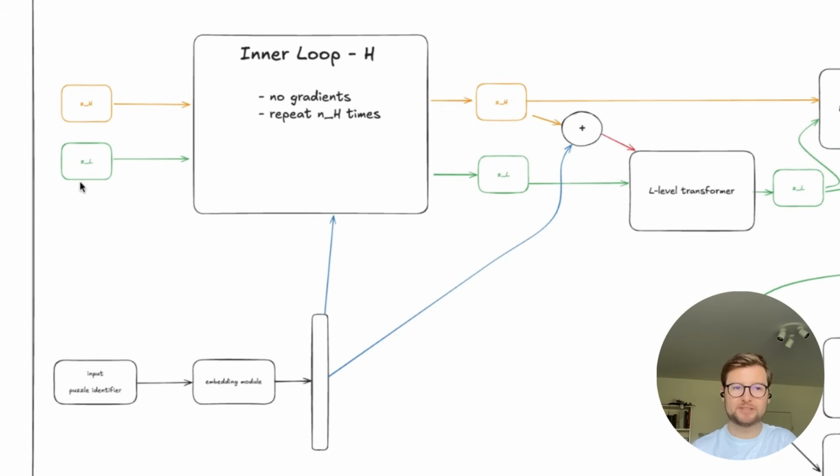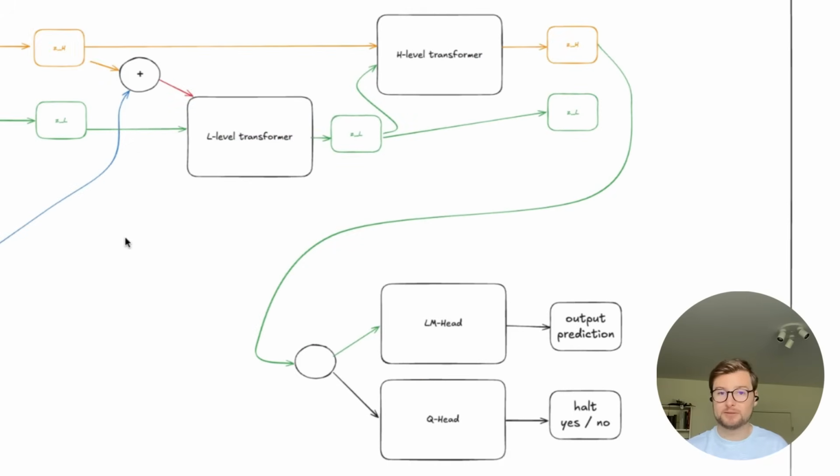You have your ingoing H and L embeddings. You do this in a loop step without gradients. That's these iterations, the hierarchical iterations. You get a new H state and a new L state, or H embeddings, L embeddings. With all of this, you do a final forward pass to your L transformer. You get a new L state again, final forward pass to the H level transformer, a new H state again.